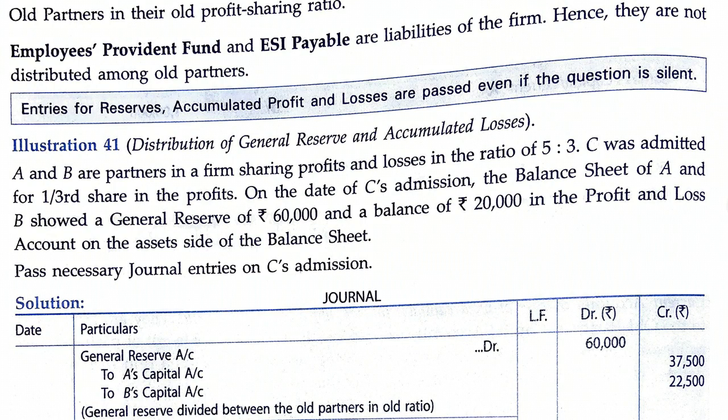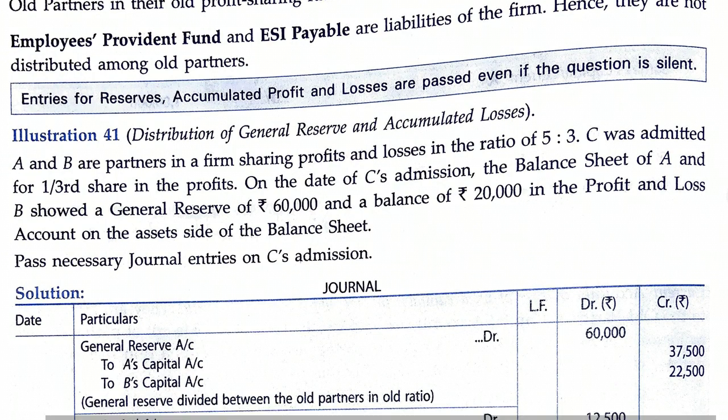These are amounts deposited by the employees for their retirement or social security. So these social security schemes will not be distributed among the old partners in case of admission of a partner. They will remain as they are in the balance sheet. In the new balance sheet after admission also, there will be no change in these amounts. They will not be touched.